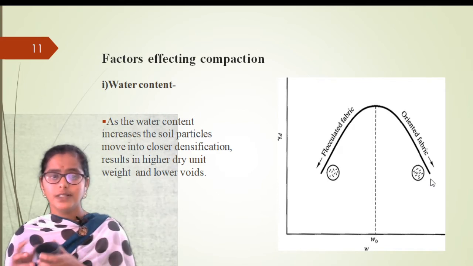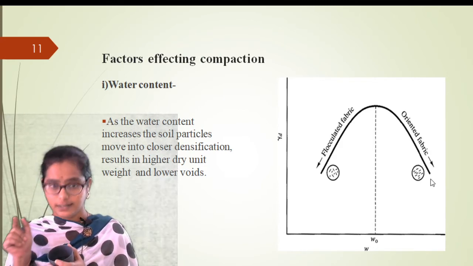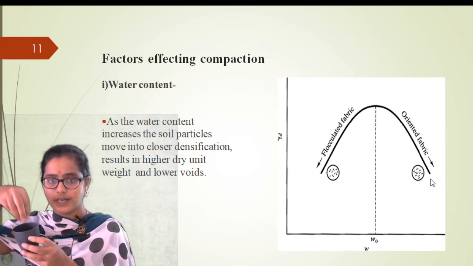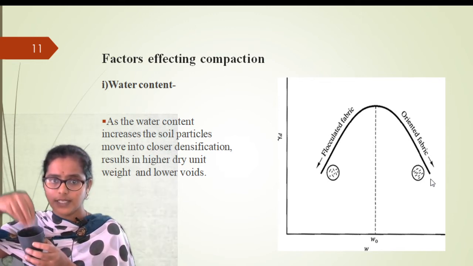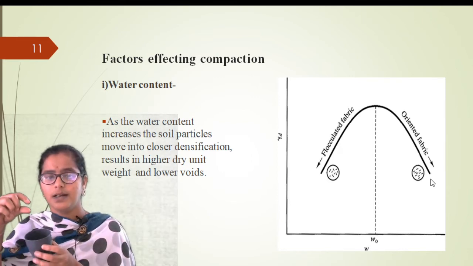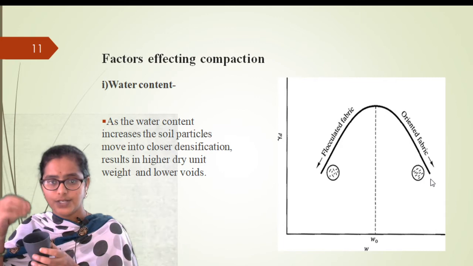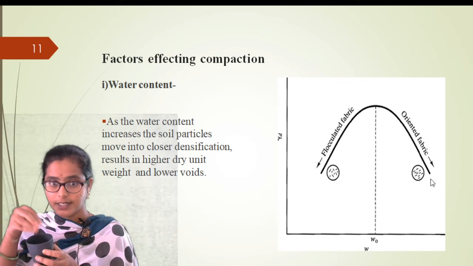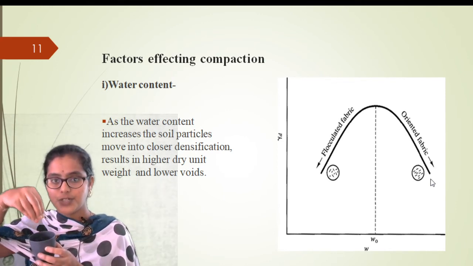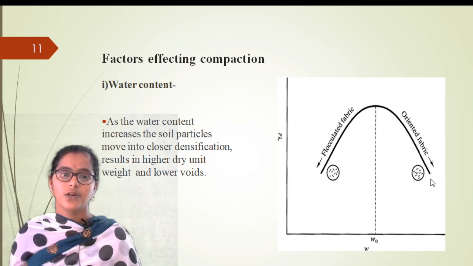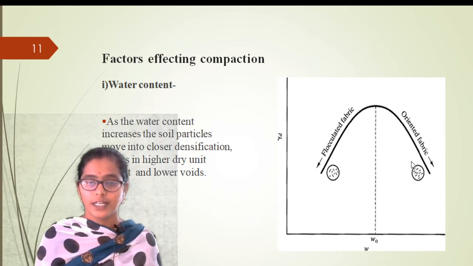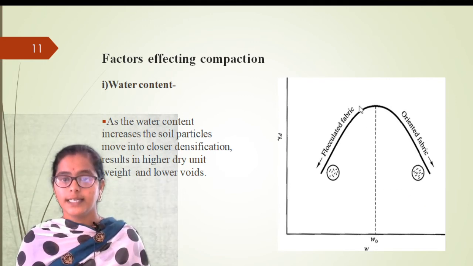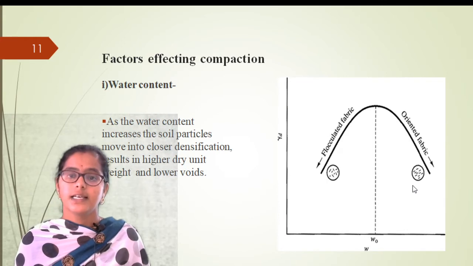Students, why is it said that on the wet side the permeability is less? Because imagine that the soil already has some water with it, so it requires only a small quantity of water for saturation. So there is less chance for the percolation of water. On the wet side there is less chance for the flow, so on the wet side of the curve permeability is less.